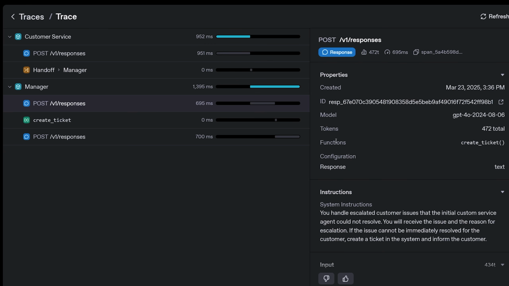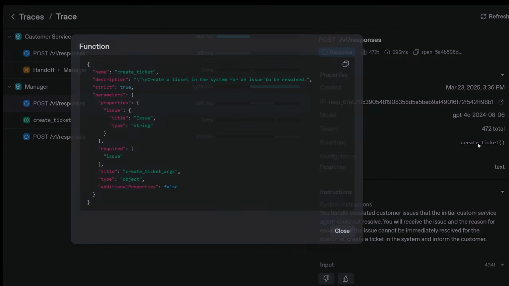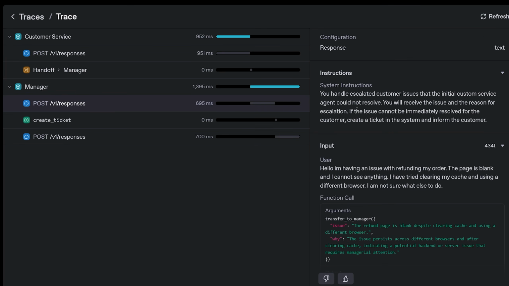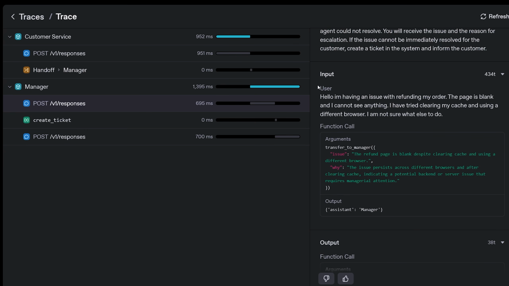You can see that our manager has access to a function, the create ticket function. So it tells you that, which is really cool. It has GPT-4o, system instructions. It actually gets the full conversation history because these agents are working together. So when one agent transfers to another agent, it's useful to know what's actually happening. So it gives you the original prompt from the first agent along with the function call. So it essentially knows I was just transferred to based on this issue, right?